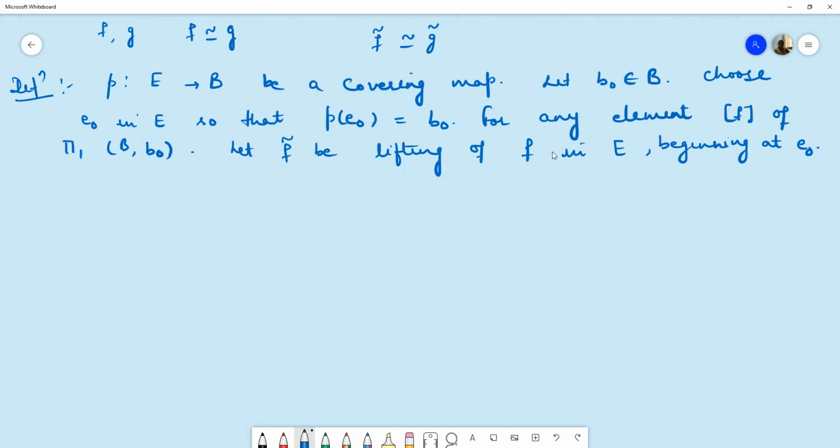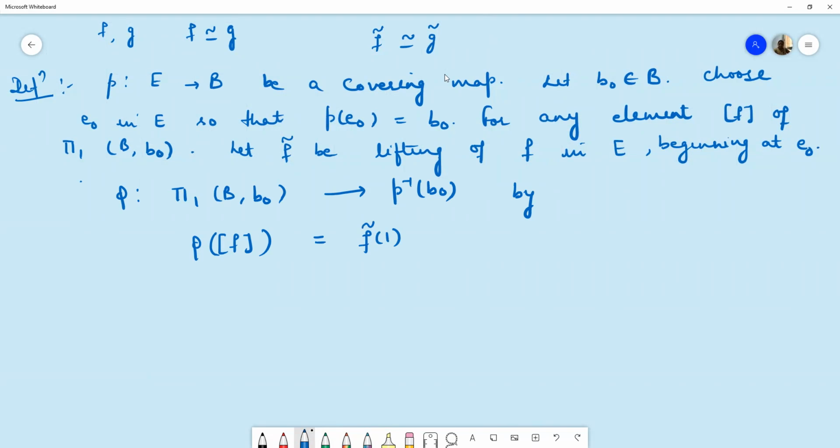Then we define a mapping phi from pi 1 (B, B naught) to P inverse of B naught by phi of the path homotopy class of F being equal to F curl at 1.